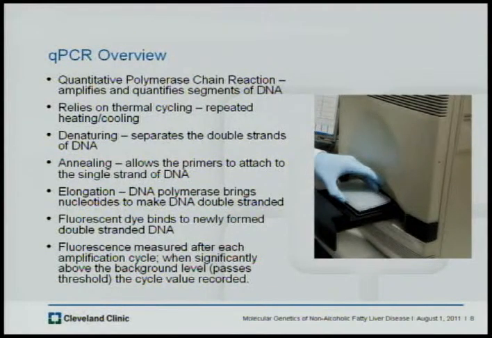The process relies on thermal cycling, or repeated heating and cooling. First, the DNA is denatured and the double strands are separated. Annealing then allows the primers to attach to the single strands of DNA. DNA polymerase brings nucleotides to make the DNA double-stranded again in elongation. A fluorescent dye, in our case SYBR Green, binds to the newly formed double strands of DNA. The intensity of the fluorescence is directly proportional to the concentration of DNA product, so the intensity is measured after each amplification cycle. When this intensity is significantly above background levels and past the threshold, the cycle value is recorded.